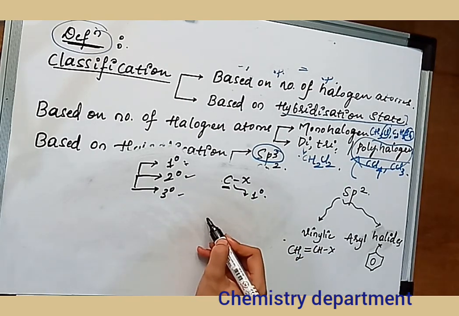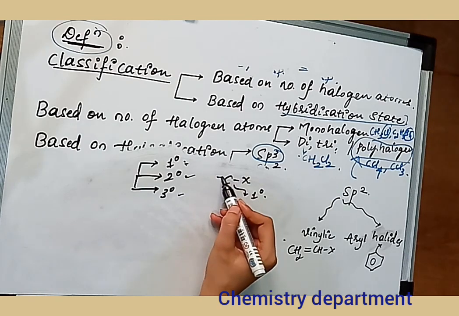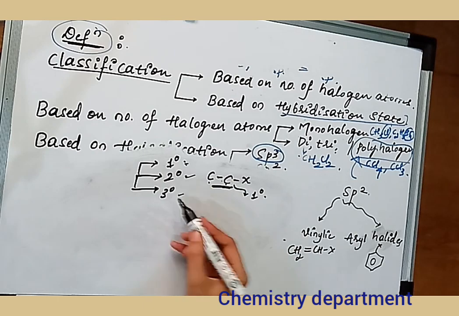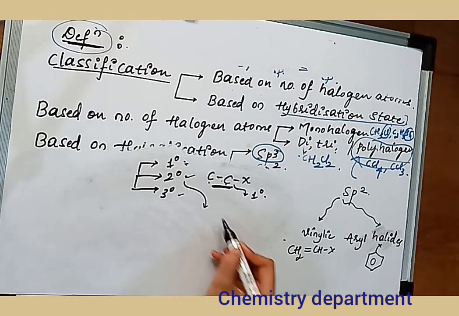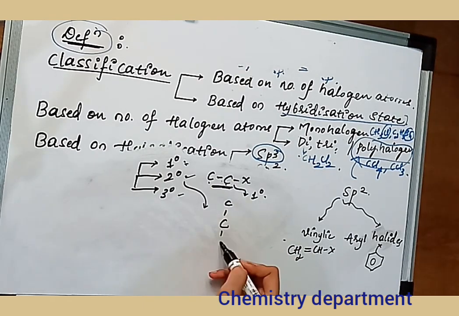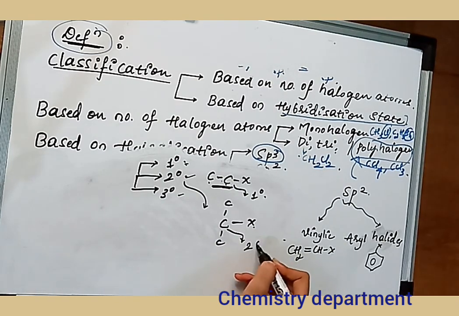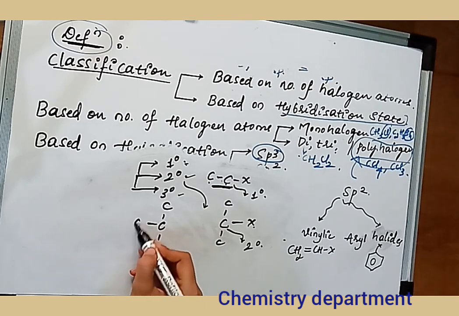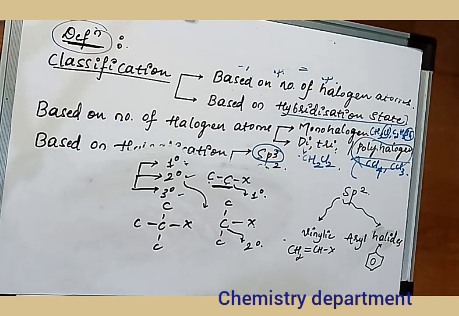A primary carbon is that carbon which is attached to only one other carbon. A secondary carbon is one which is attached to two other carbons, so the degree of this carbon is secondary. Tertiary is where the carbon atom is attached to three other carbon atoms.